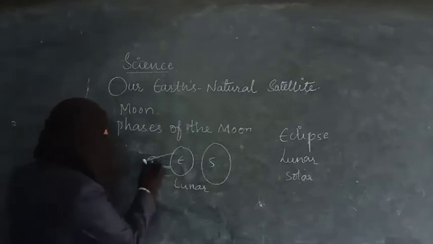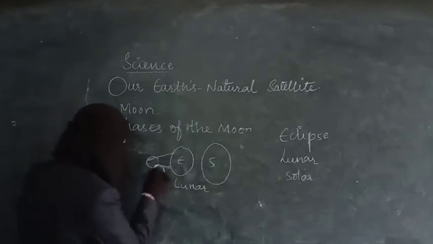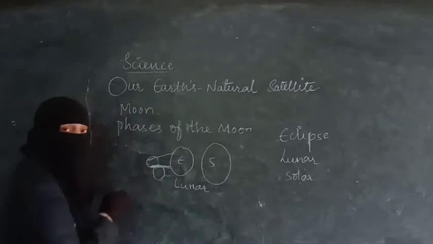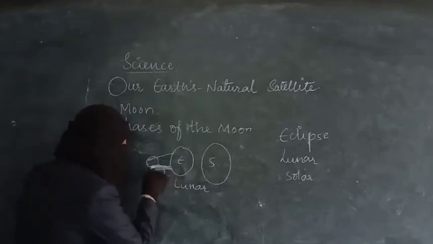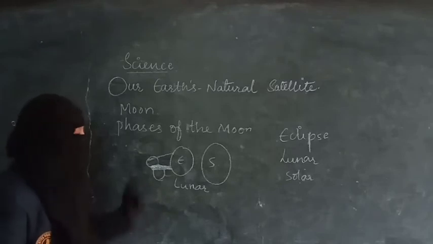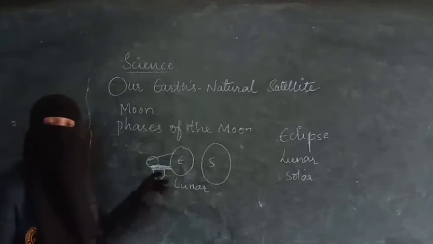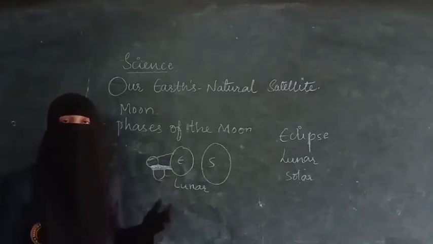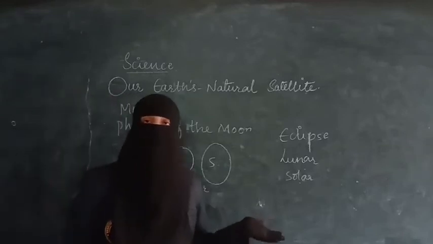That is called a complete lunar eclipse. Sometimes part of the moon will be visible. For example, here the shadow of the earth is falling on only one part. This is the partial lunar eclipse. That means half of the moon we can see and half of the moon is invisible. So this is how a partial lunar eclipse happens.